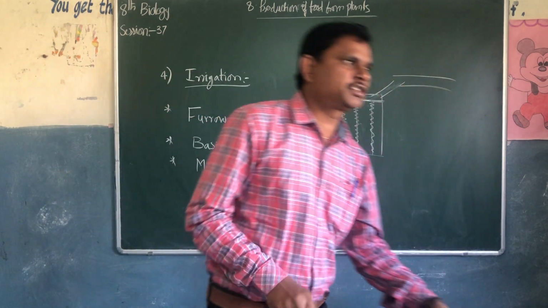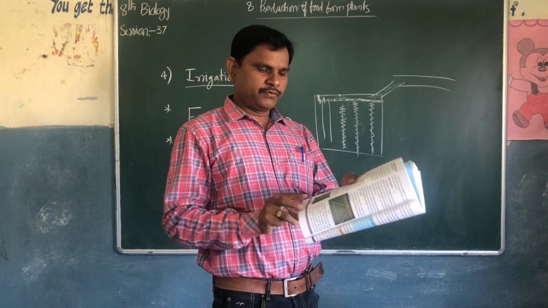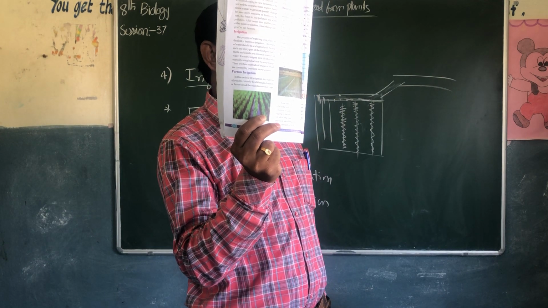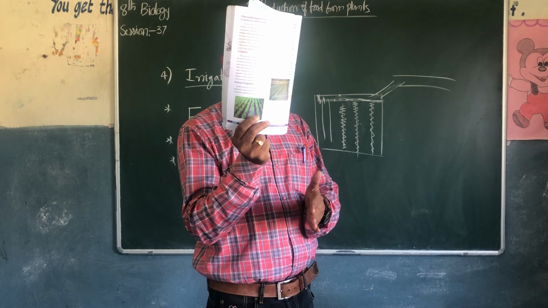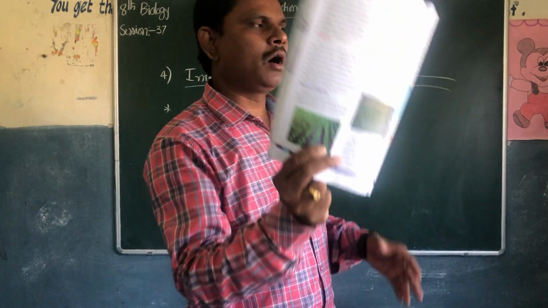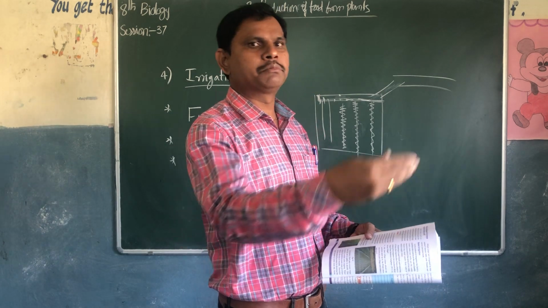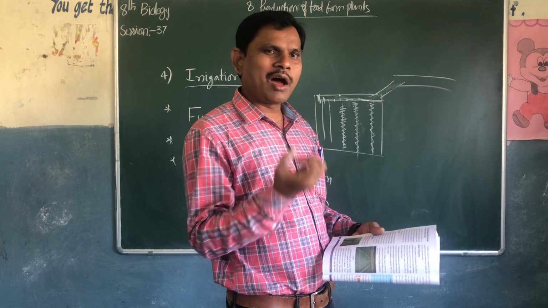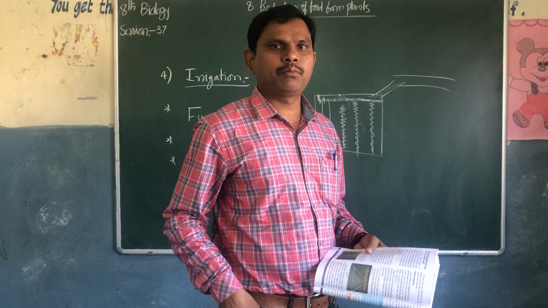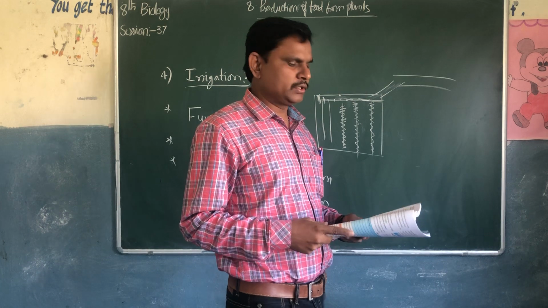They have given a beautiful picture in your textbook. Look at the pictures: furrow irrigation, Figure 5, page number 132. Look at the paddy crops, how beautifully the paddy crop is growing. Between the two lines of crops, there is a small way, and the water is flowing from one place to another. The crop absorbs the water through the roots, and through the xylem it goes to the various parts of the plant body to prepare carbohydrates and for the process of photosynthesis.